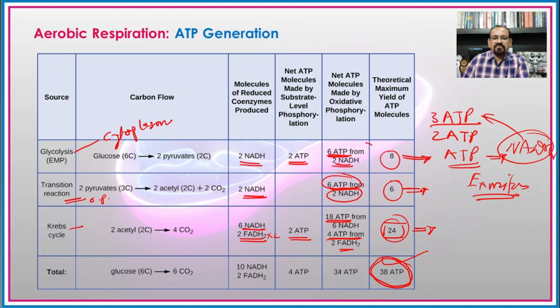So instead of the 6 molecules of ATP which are formed from the 2 molecules of NADH2 in the glycolysis, there will be formation of 4 molecules of ATP, that is 2 molecules per NADH2.